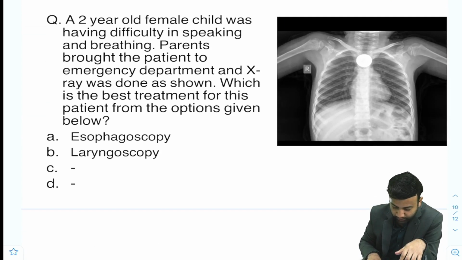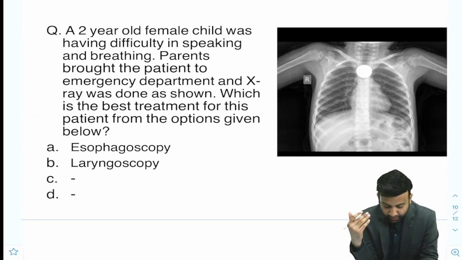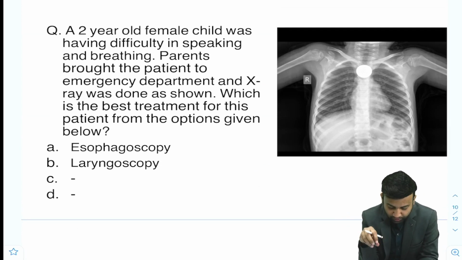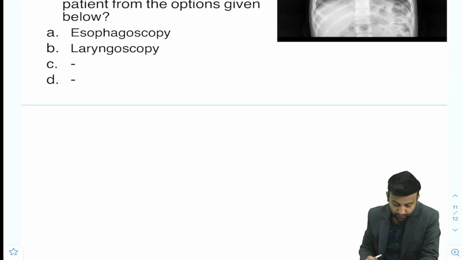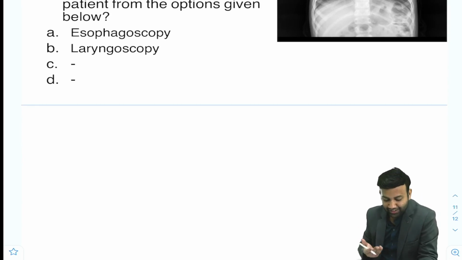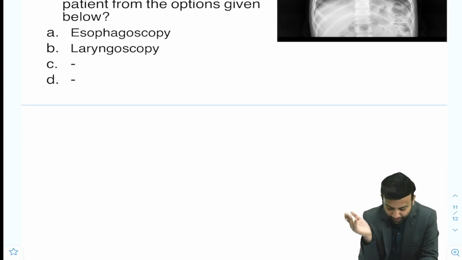Moving to the next question. A 2-year-old female child was having difficulty in speaking and breathing. The parents brought the patient to the emergency department and an X-ray was done as shown. Which is the best treatment for this patient from the options given below? Options are esophagoscopy, laryngoscopy. We were able to find these two recall options only. C and D we don't know.